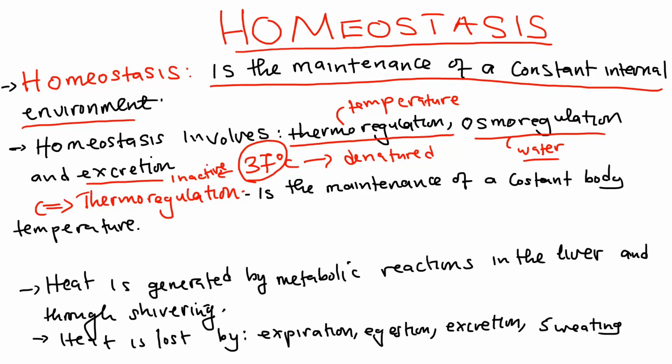The other question we need to answer is how the heat is generated in the body. The heat is generated by the metabolic reactions that occur in the liver and also in the muscles, through shivering or exercising.